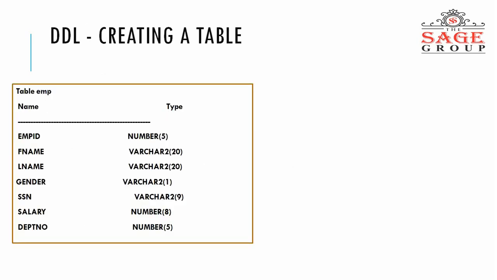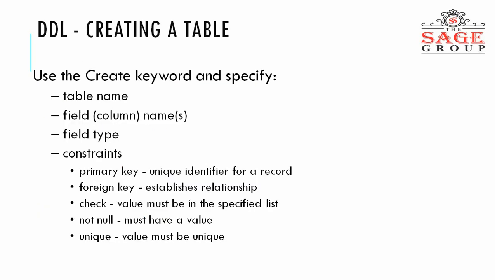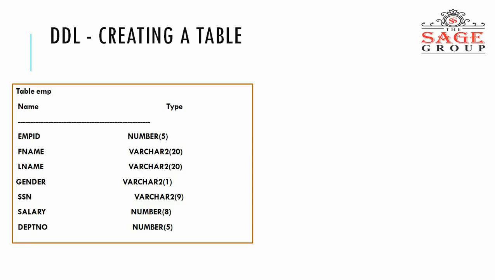DDL, creating a table. By using these keywords we create the table. How? Suppose the table is employee, EMP. The table is named employee, and it has the employee ID.